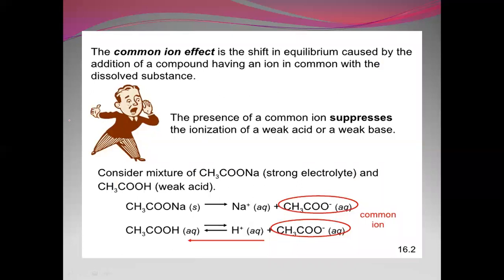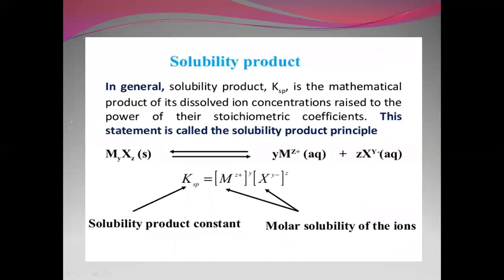The common ion effect is the shift in the equilibrium caused by the addition of a compound having an ion in common with the dissolved substance. The presence of a common ion suppresses the ionization of a weak acid or a weak base. Consider a mixture of sodium acetate, a strong electrolyte, and acetic acid, a weak acid. The common ion here is the acetate ion, and hence the degree of dissociation of acetic acid is suppressed.